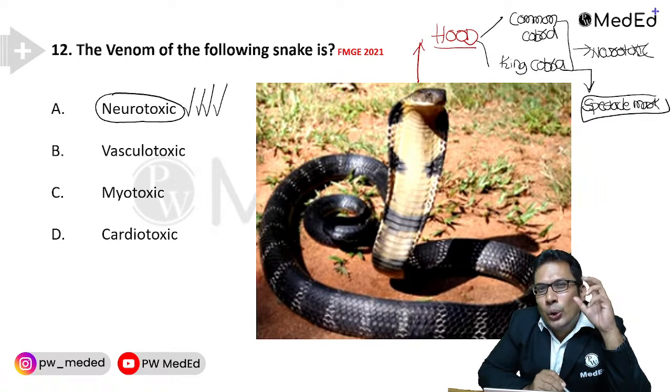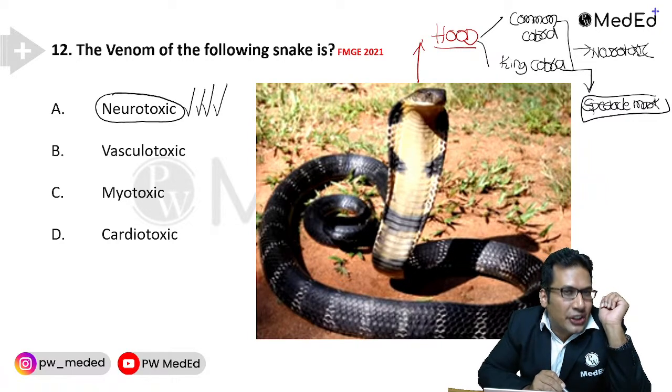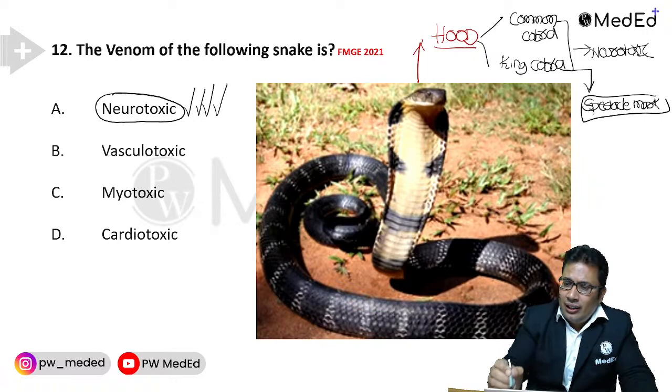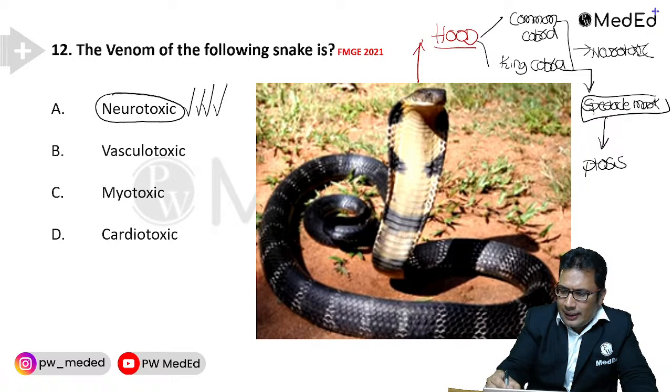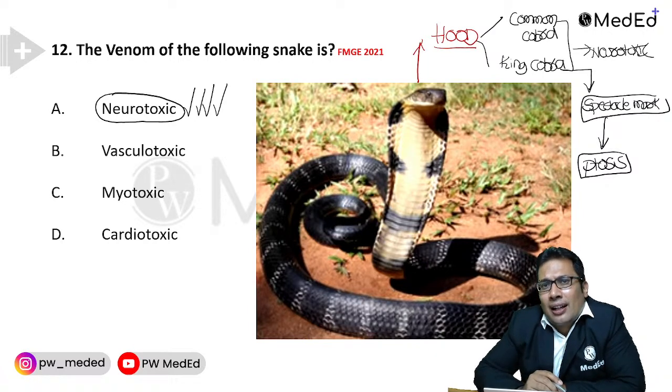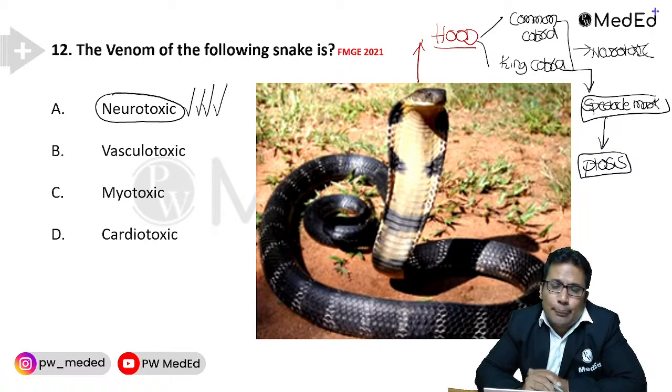Most neurotoxic snakes act on the neuromuscular junction. They can be presynaptic or postsynaptic. They cause inhibition of acetylcholine release, or they prevent the action of acetylcholine at the neuromuscular junction. One very important finding is ptosis. A question can be asked in the exam: what is the very important finding in neurotoxic snake bite? Your answer should be ptosis. There can also be respiratory paralysis, broken neck sign, nausea, vomiting, abnormal sleepiness and drowsiness. All this can be seen in neurotoxic snake bite.